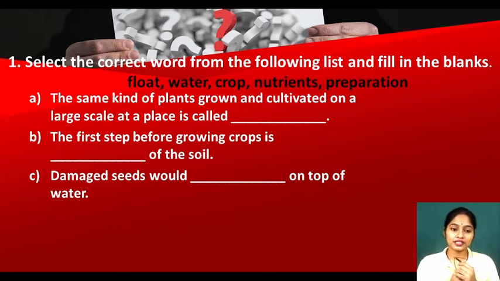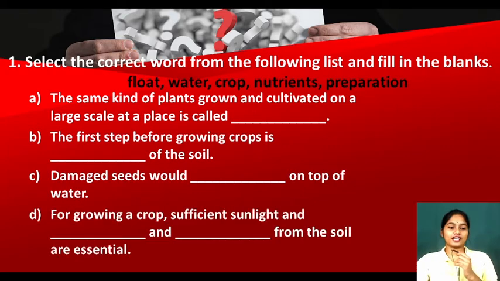So damaged seeds would float on top of water. Very nice. Now see, for growing a crop, sufficient sunlight and dash from the soil are essential. Can you recall what plants need from the soil? Yes, water and nutrients. So for growing a crop, sunlight is needed and water and nutrients from the soil are essential. Clear?